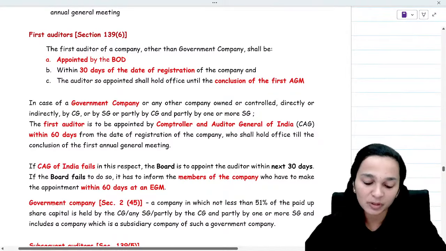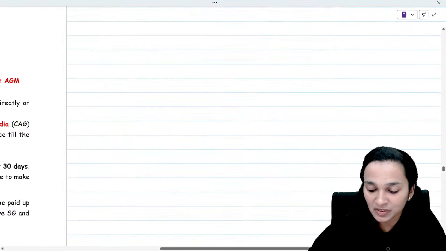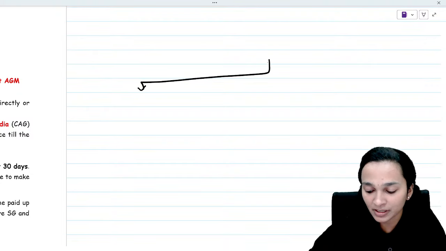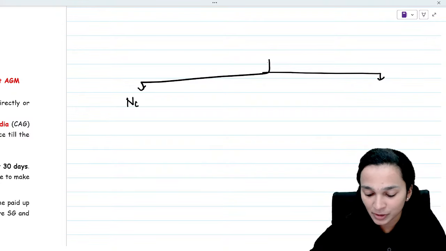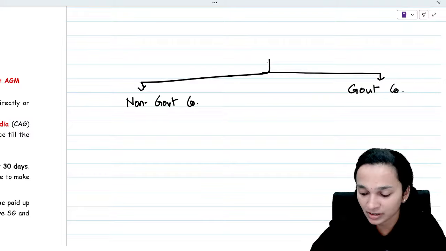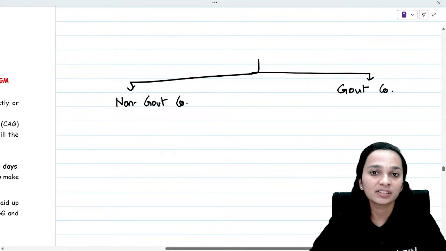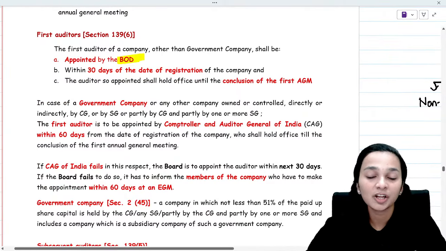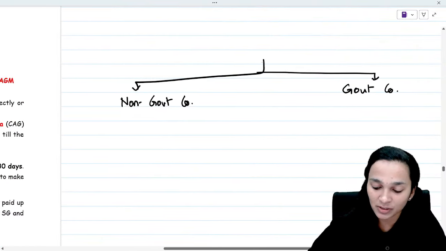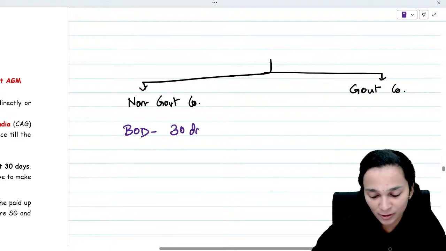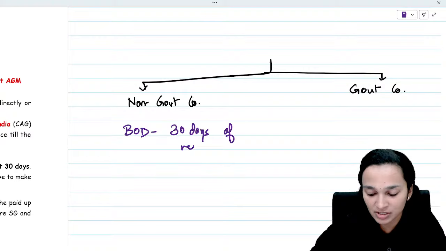Now talking about how the appointment of the first auditor will be done. Now this is again divided into two parts. Can someone tell me how will the first auditor of a company be appointed? So it is divided into two parts, non-government company and government company. Talking about a non-government company, the first auditor is to be appointed by the board of directors. And what is the time which they have? So, the board of directors within 30 days of the incorporation or registration of the company.